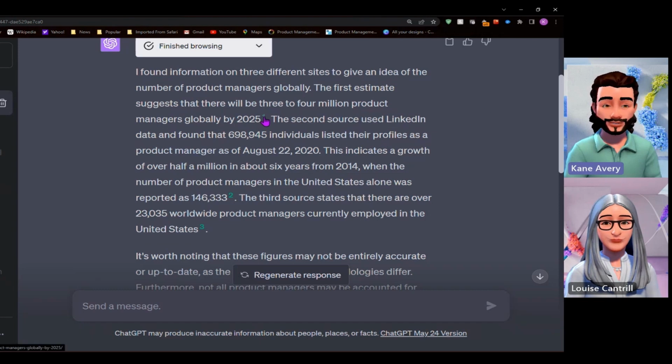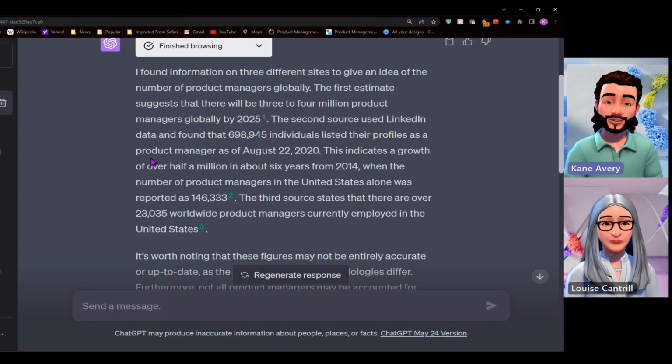First off, from its first reference, marketresearchmedia.com, which is a place that it's searched, there's an estimation that there will be between 3 to 4 million product managers globally by 2025. Then it's gone on to a second source. So remember, we asked it for 3 sources.